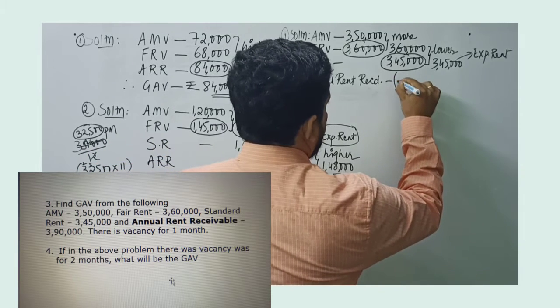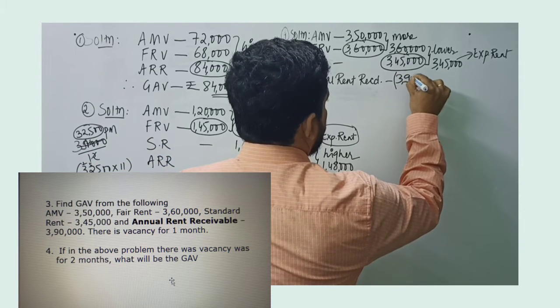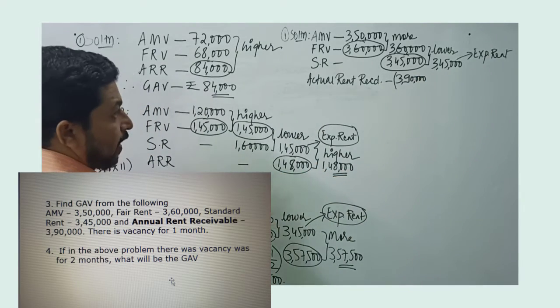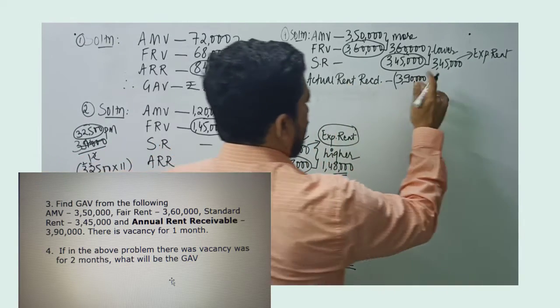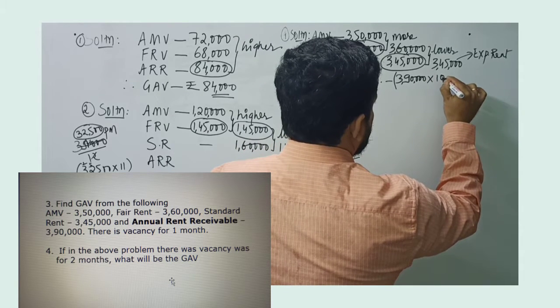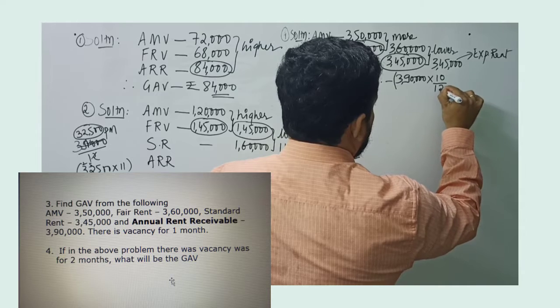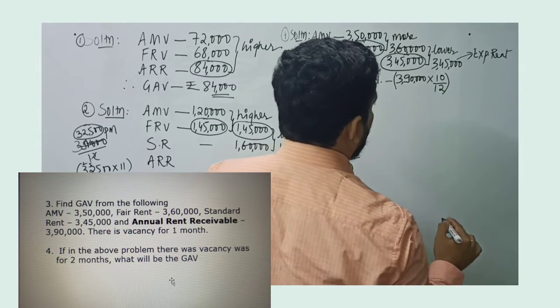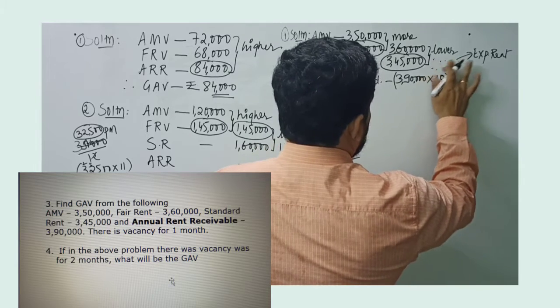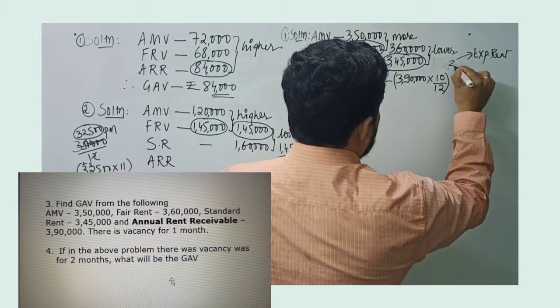So I record rent received. This is annual rent receivable. We need to calculate actual rent received. So 3,90,000 into 10, because for 2 months there was vacancy. That means rent is received only for 10 months.